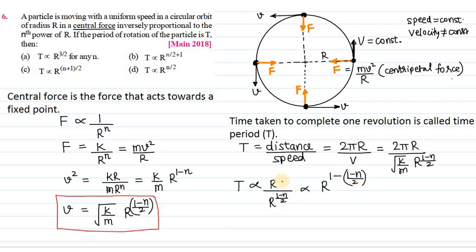This goes up, proportional to r to the power (2 minus 1 plus n) divided by 2. T is proportional to r to the power (1 plus n) divided by 2, which is option number 3. So answer C is the correct option.